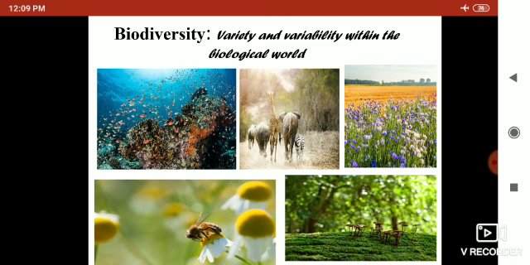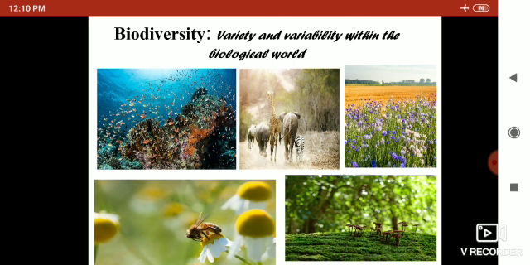Before really getting started with the concept of biodiversity, let me tell you first of all what diversity means. Diversity simply means the different types, the varieties. These varieties can exist in both the non-living world as well as in the living world. Say, for example, in your kitchen you have different varieties of utensils. That means you are having a diversity of utensils. In your library you are having a variety of books. That means you are having a diversity of books.